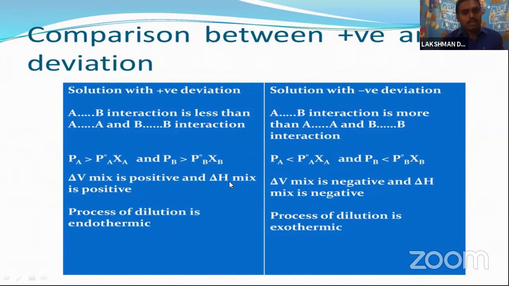Okay, so delta V mix is positive. Why? Because it is a positive deviation, and delta H mix is positive. Delta V mix is negative because it is a negative deviation, and delta H mix is negative. The process of dilution is endothermic in the first case and exothermic in the second. So this is a comparison between the positive deviation and the negative deviation.